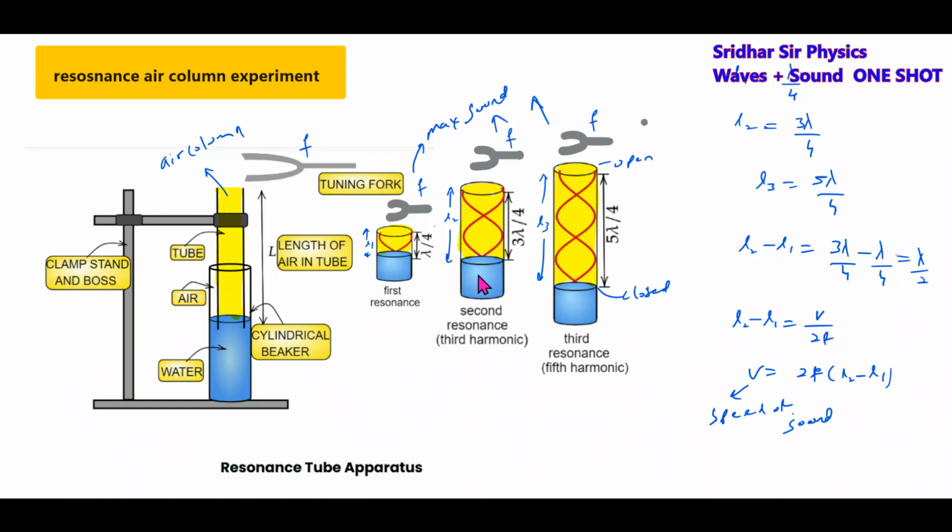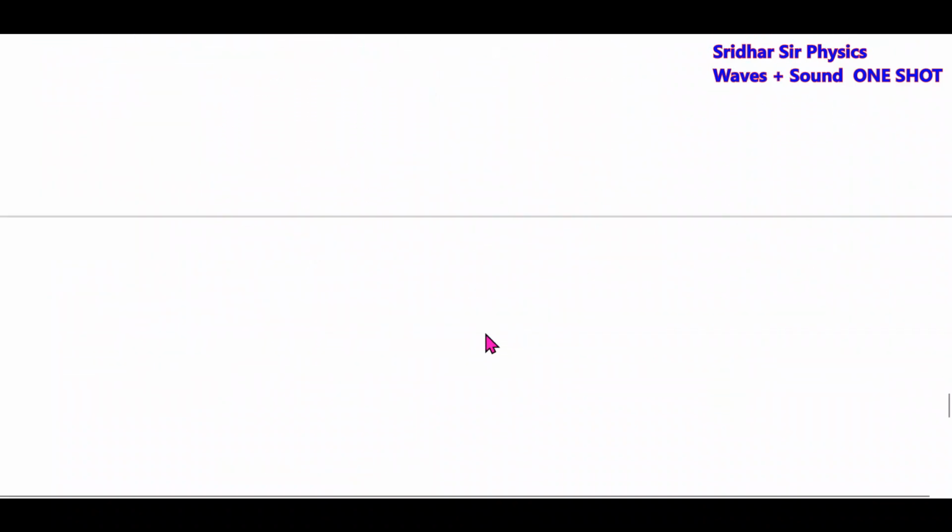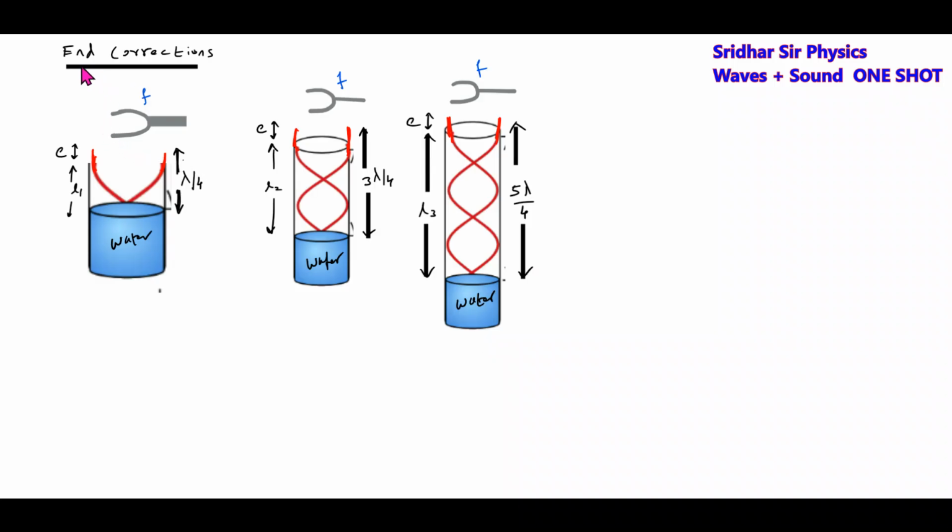We'll take the next condition. Now we are going to discuss the end corrections. The tuning fork will be vibrating. It will make the air column resonate. The oscillations present at the open end will get extended beyond the length of the tube. So the actual wavelength should be measured from here.